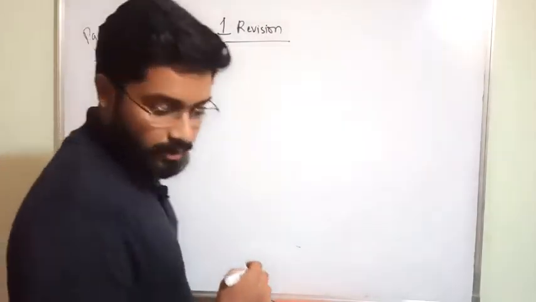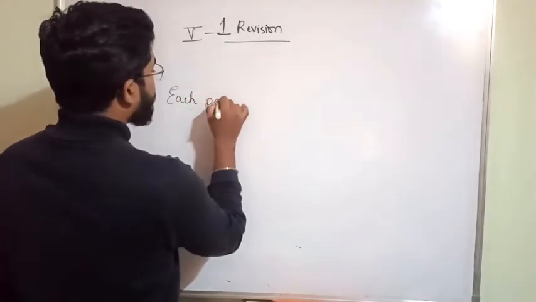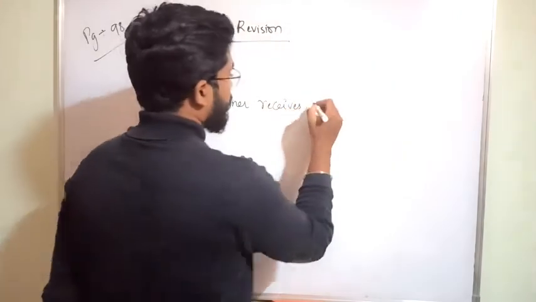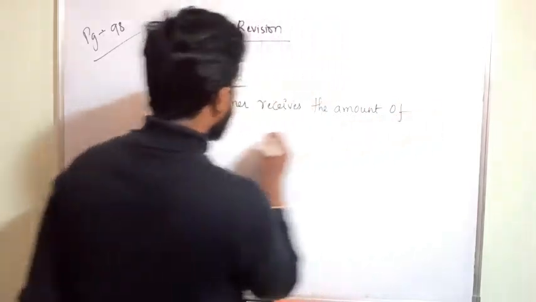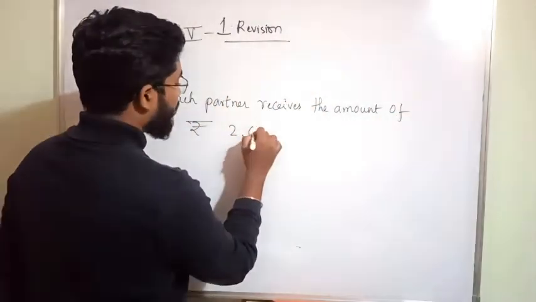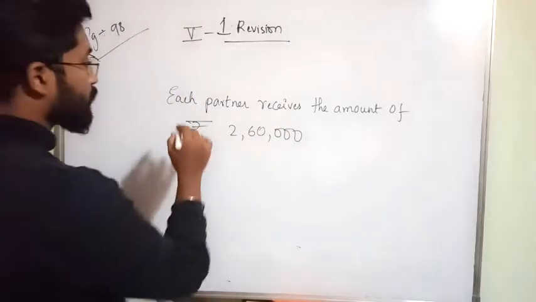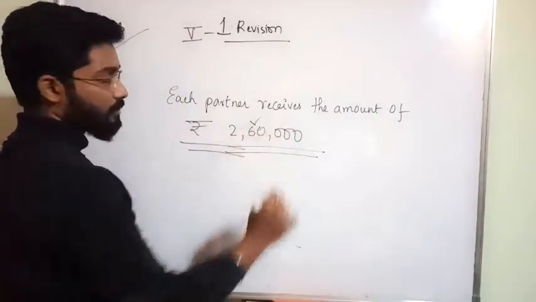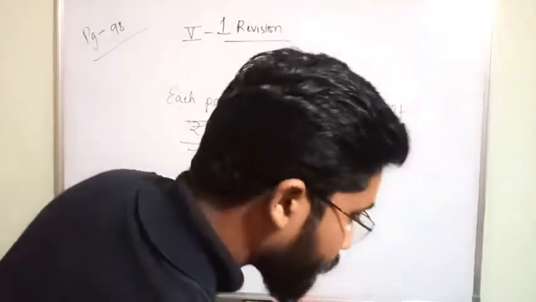So the final statement is, this is the question now, how much amount does each partner receive? Each partner receives the amount of rupees 2,60,000. Is this correct? Yes. Each partner receives the amount of 2,60,000. So this is the answer. Okay. You have to write the statement like this after solving the problem.